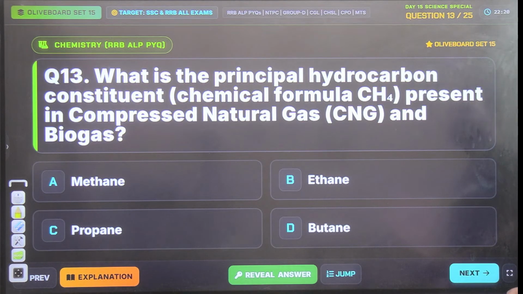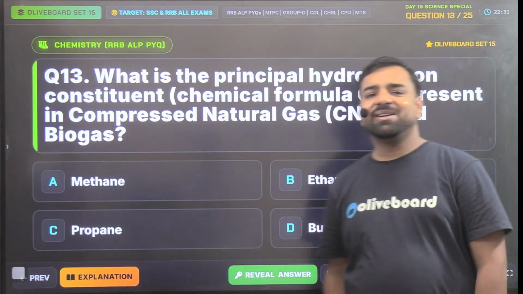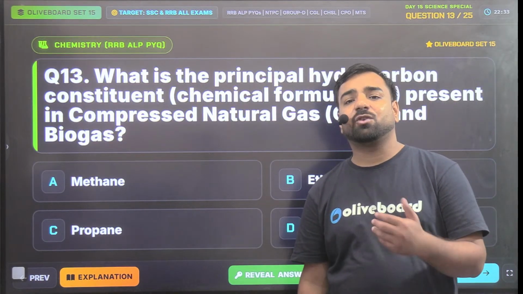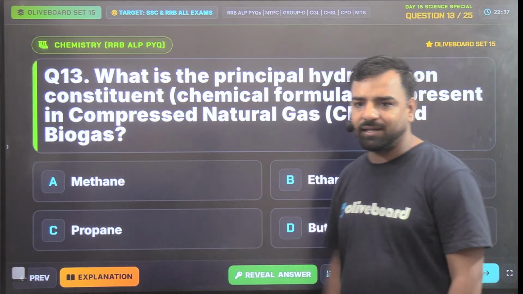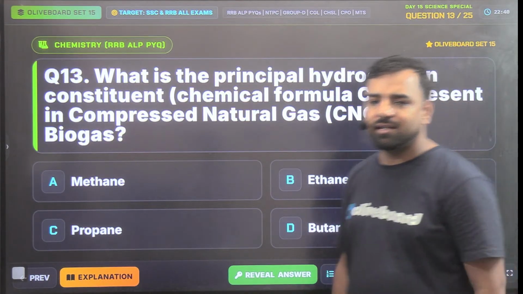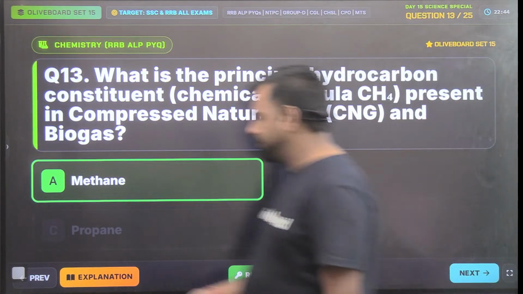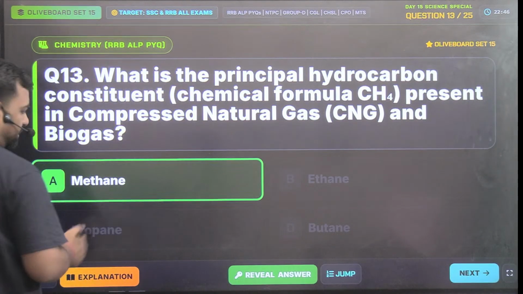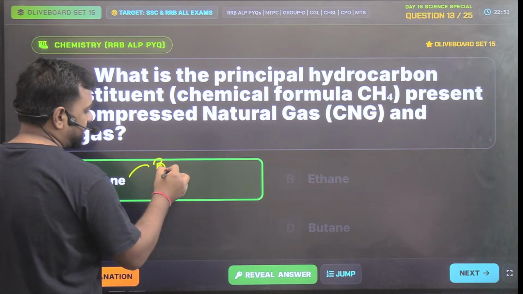What is the principal hydrocarbon constituent, chemical formula CH4, present in compressed natural gas and biogas? So guys, since the formula is given, how can we skip this question? We know CH4 means what? So we are talking about methane. So here the correct answer will be methane, that is option number A. Ankita, you're the first one to answer. Utkarsh, that's great. Perfect. So methane is also known by different names, and for that you need to remember biogas.